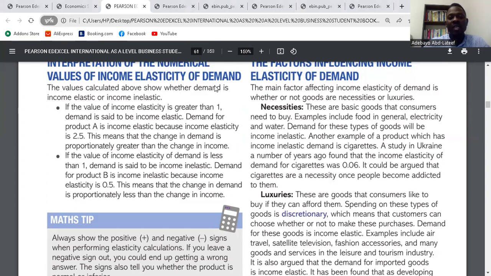If the value we get in the course of calculating our YED is greater than 1, it means that the demand for that product is income elastic. Do you understand what I'm saying here? So if the value of income elasticity is greater than 1, it means the demand for that product is income elastic.